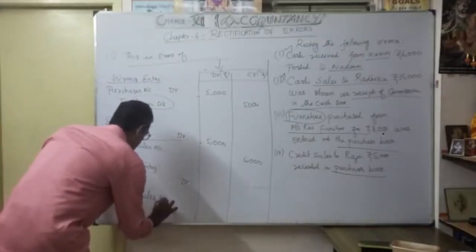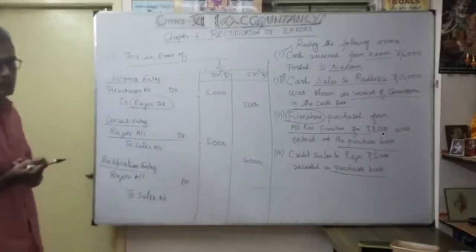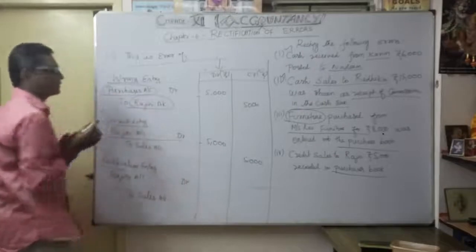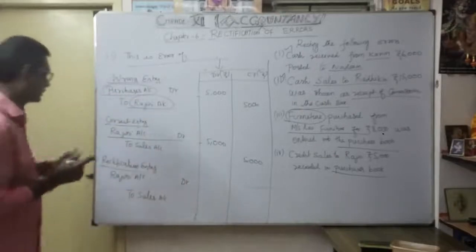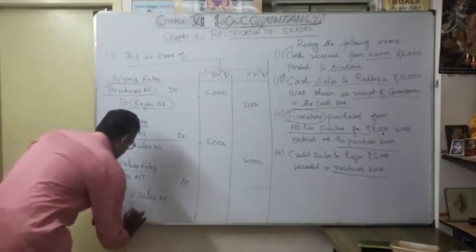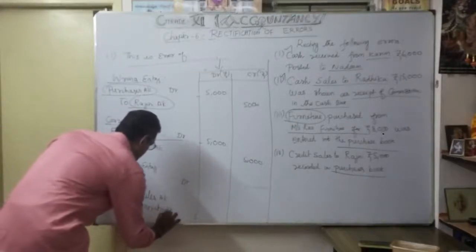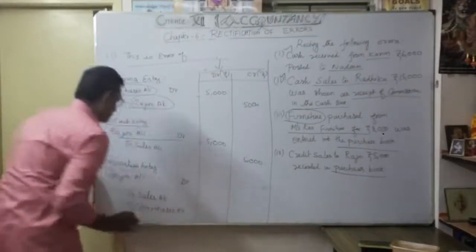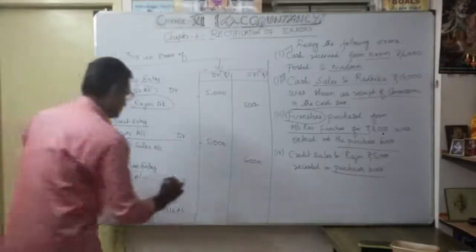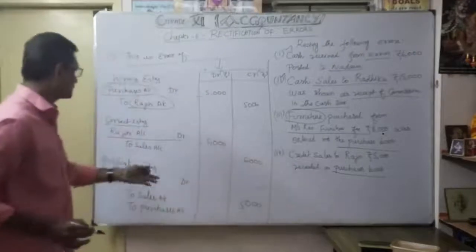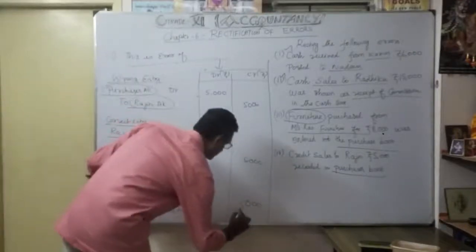To sales account. Okay. So what was the mistake earlier? Earlier I showed it as a purchase account. I want to remove that. So that's why I am going to credit the purchases account. So now, what is my sales account? I am supposed to credit 5,000. What is my purchase account? I am supposed to credit 5,000.